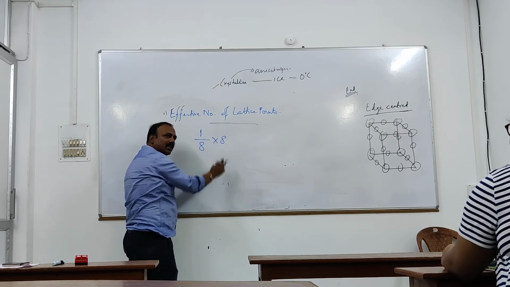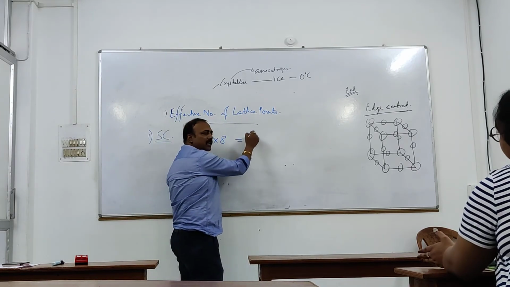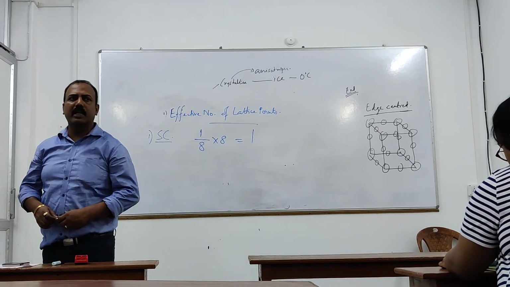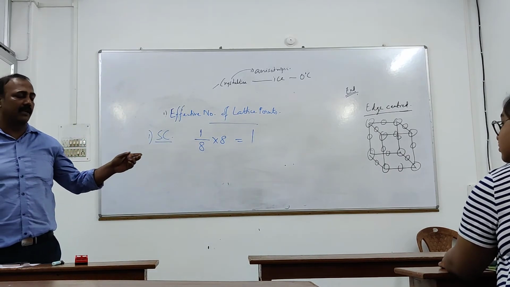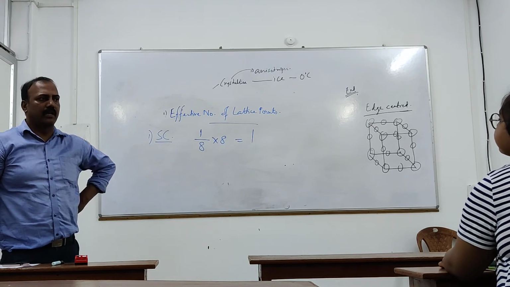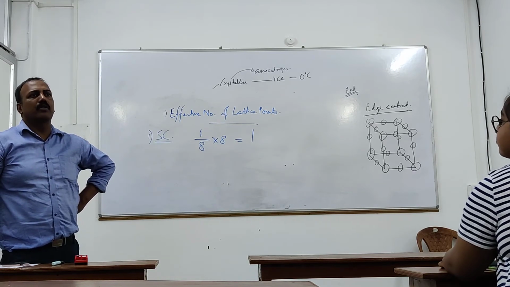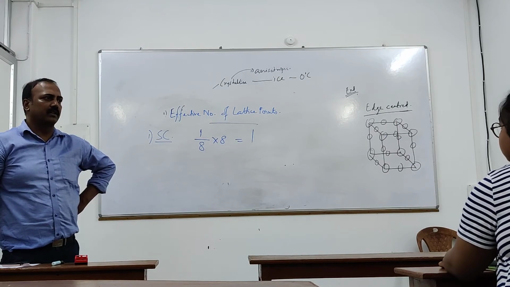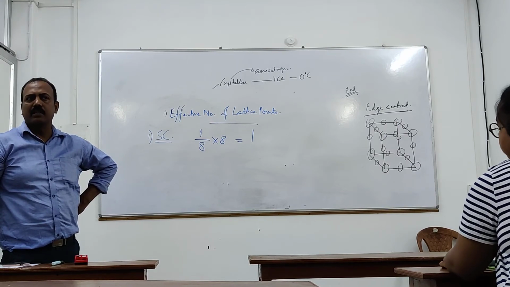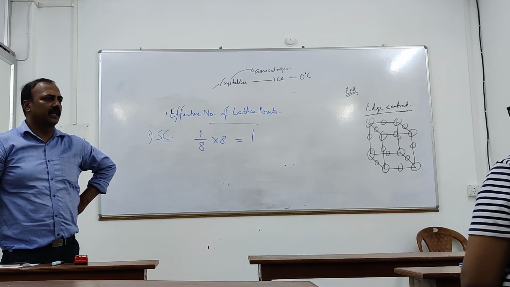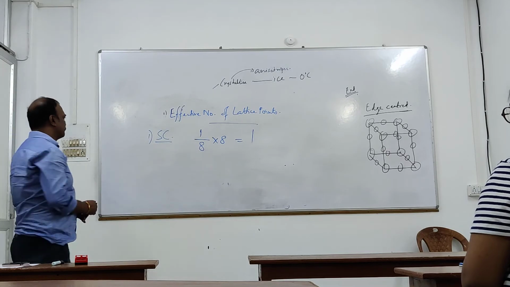Everybody can understand this, but you must visualize it. The effective number of lattice points in the simple cubic unit cell is how much? 1. How is it 1? Because each corner का कितना दे रहा है? 1/8 share है. Yes, and 8 of such are there. So total it is 1/8 into 8. That is 1.